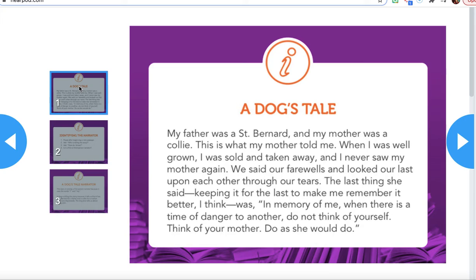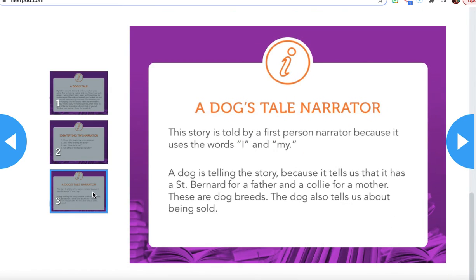Yeah, the dog is actually telling the story about himself. It's an inside person telling the story. So would we think of that as a first person narrator or third person narrator? What do you think? Great job.